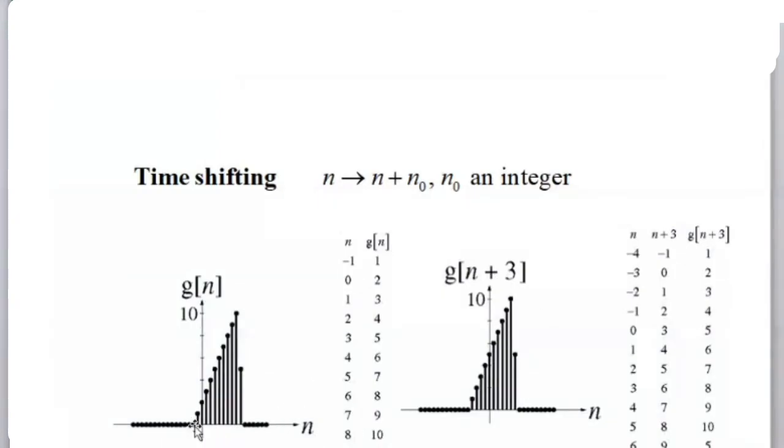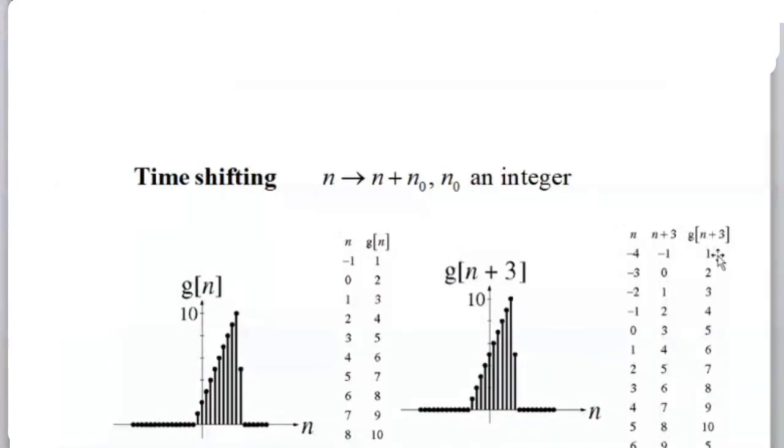Whatever one pulse was on the left hand side, now there will be 3 pulses. This is the same table we have seen. When n equal to -4, then n plus 3 is -1. Then the corresponding value of g of n plus 3: I suggest you do this operation and write g of n plus 3. So for n plus 3 equal to -1, the corresponding value is 1.